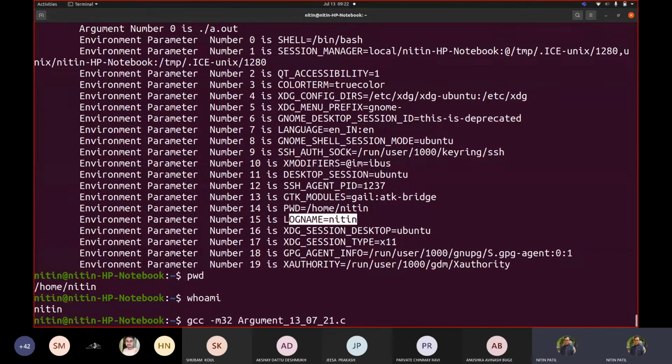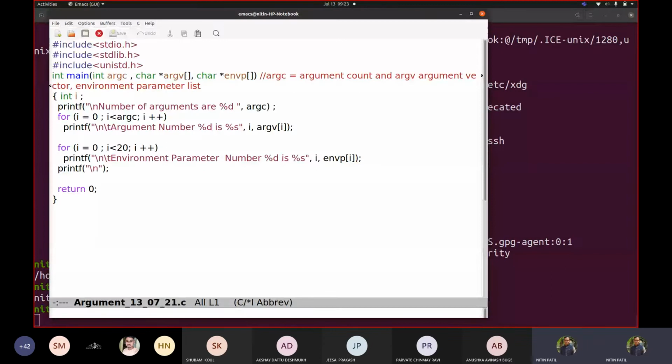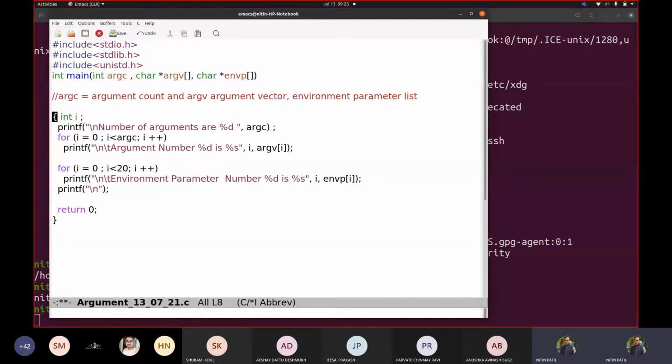Okay, see that code one more time so that it will help you understand what I did. So here, let us say I am adding this comment below. ARGC is argument count, ARGV is argument vector, and ENVP is environment parameter list. Fine. Now suddenly you will start thinking why I'm telling you this, it is not a C class, correct? But why I'm telling you information about this? Because that would be required for us to learn the next thing.